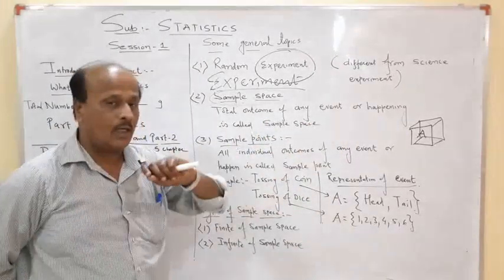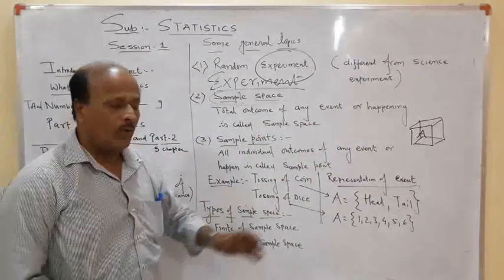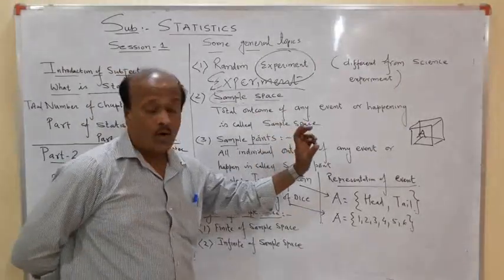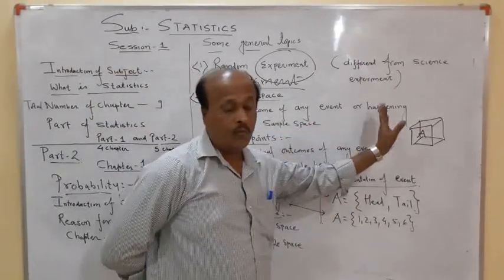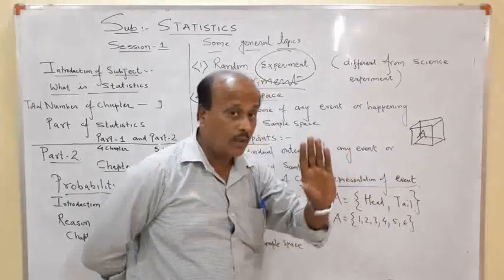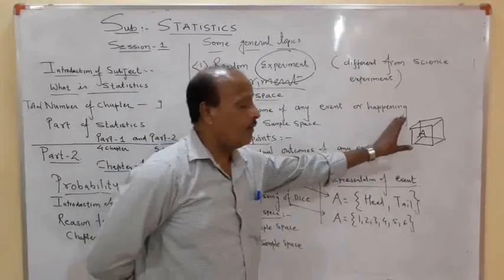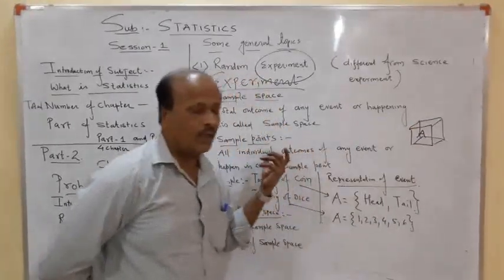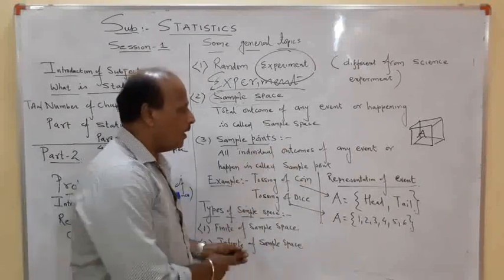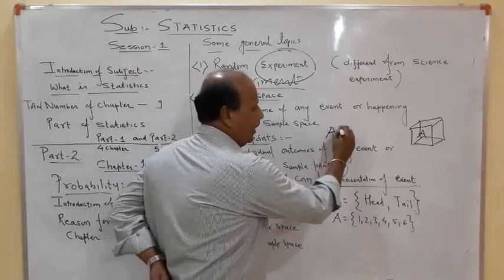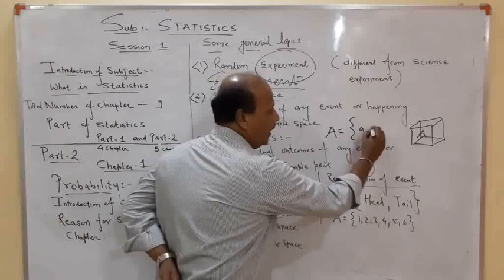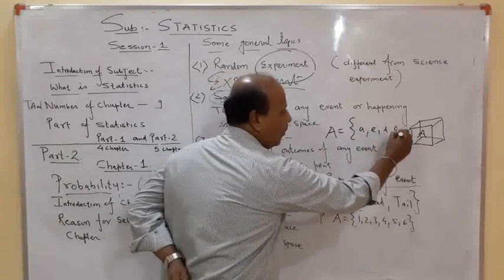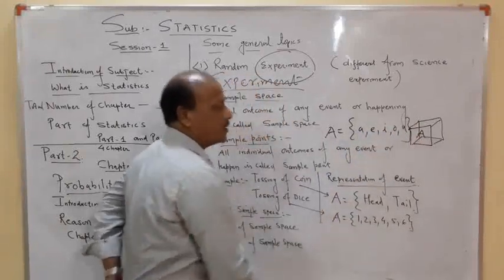Now if somebody asks me to select the event of getting only vowels, we know there are 5 vowels. Immediately we can write those 5 vowels, and my event will be like this: A = {a, e, i, o, u}. This is called a sample space.